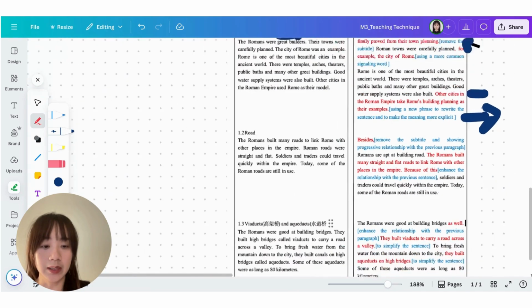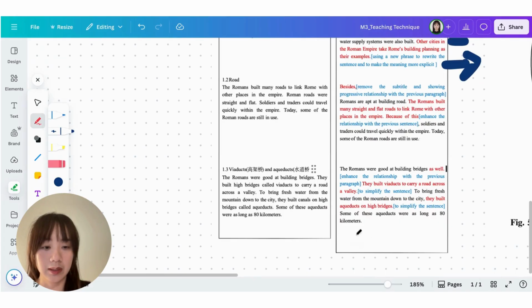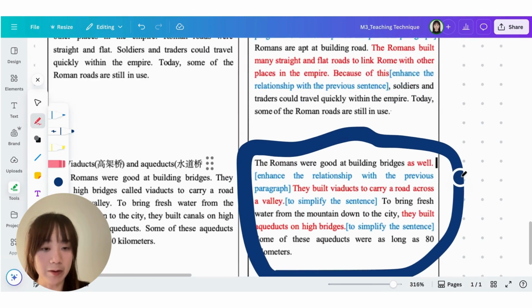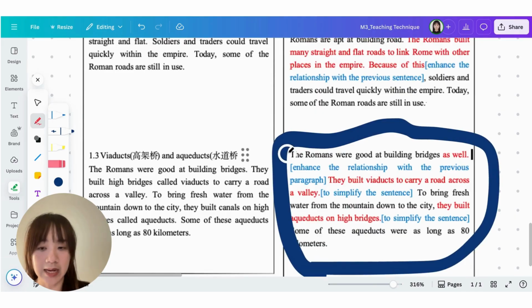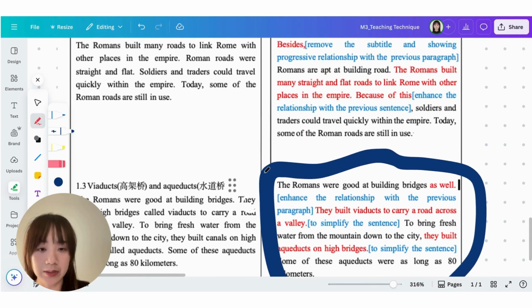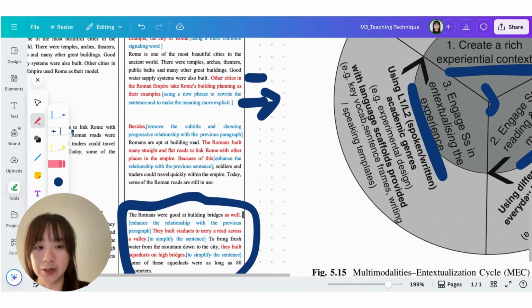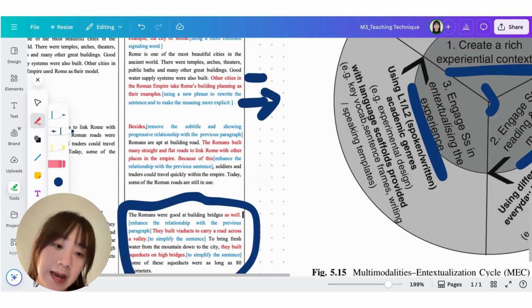And we can do similar practices, like asking the students to paraphrase the text that they read in the original textbook. So this is one of the examples of how you can help students engage in textualizing the experience they have learned.